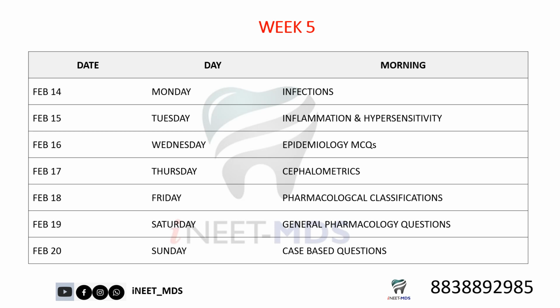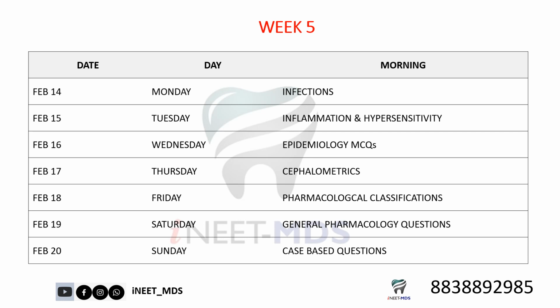From week 5 onwards, we'll have all the classifications, case-based scenario questions, and important high-yield MCQ points. For every topic from every important subject, you will have some high yield points. You should remember those points, because most of the questions will be based on those high yield MCQ points.